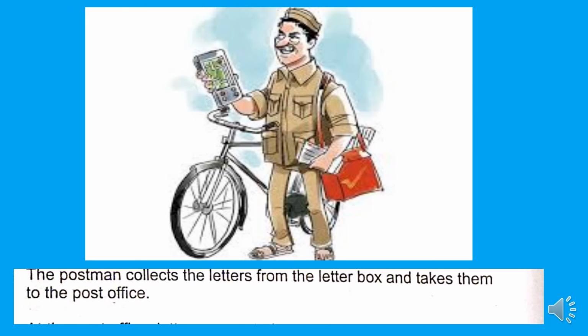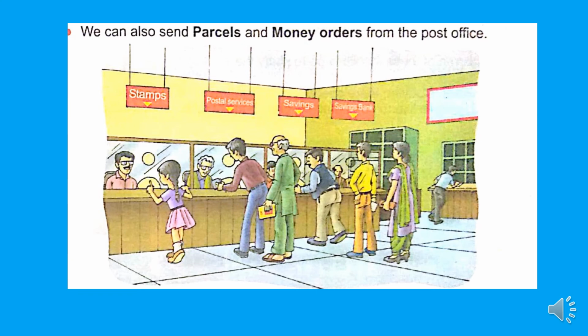Okay, children? See this picture, children? Post office. People post letters in post boxes. The postman collects those letters, whatever they may be, and reaches the post office. After which they are sorted on the basis of their locations. Depending upon the location, they will divide the letters. Then they send the letters, parcels, whatever it may be, to their destination locations.